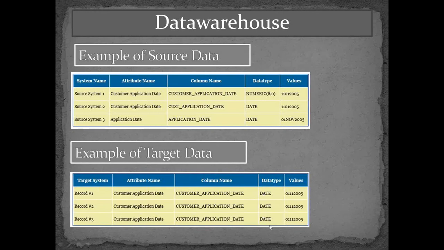The data type will also be the same, and so the value also has the same type. This is how a data warehouse works. In a data warehouse, there won't be anything heterogeneous. Everything would be standard. All the records would have the same data type and the same column names. This is just one simple example.